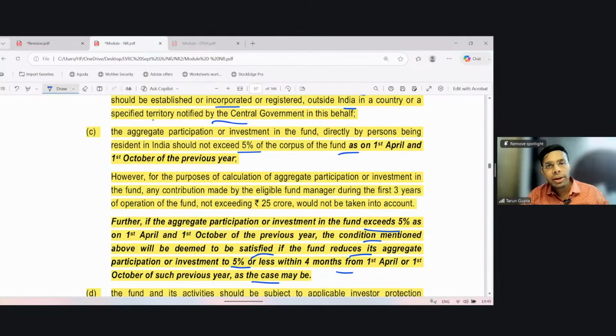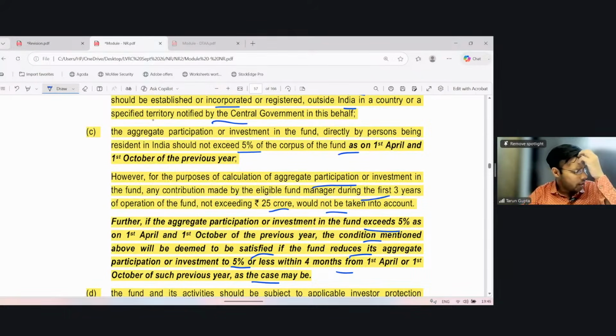And while computing this percentage, see what it says. For the purpose of calculation of aggregate participation in the fund, any contribution made by the eligible fund manager during the first 3 years of operation of the fund, not exceeding 25 crores, would not be taken into account.